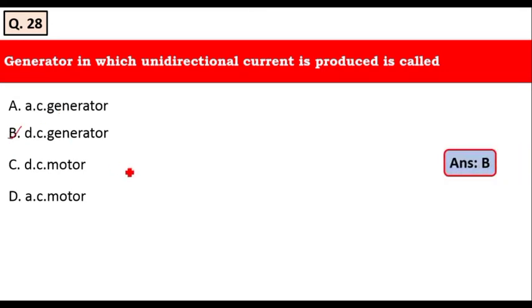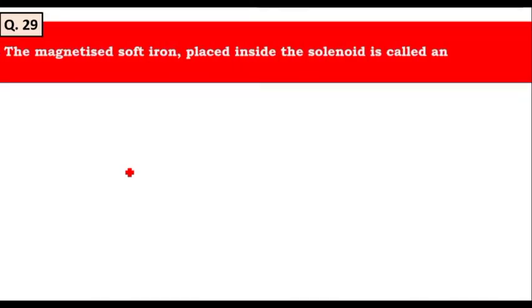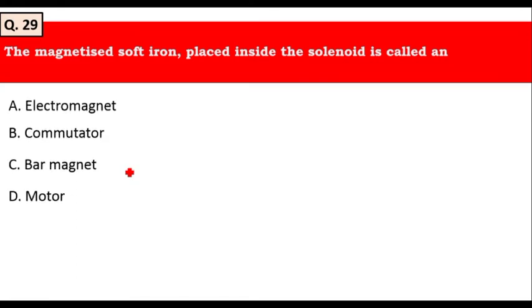Therefore, option B is the right answer. Let's move to the next question. The magnetized soft iron placed inside the solenoid is called as electromagnet, commutator, bar magnet, motor. Yes, it is an electromagnet. Option A is the right answer.